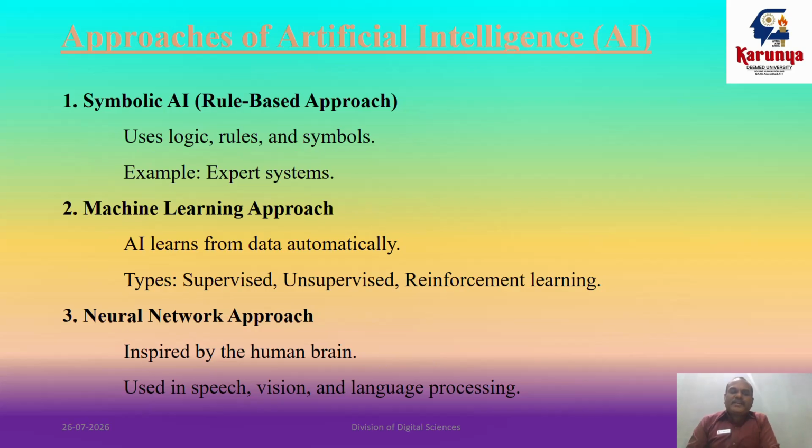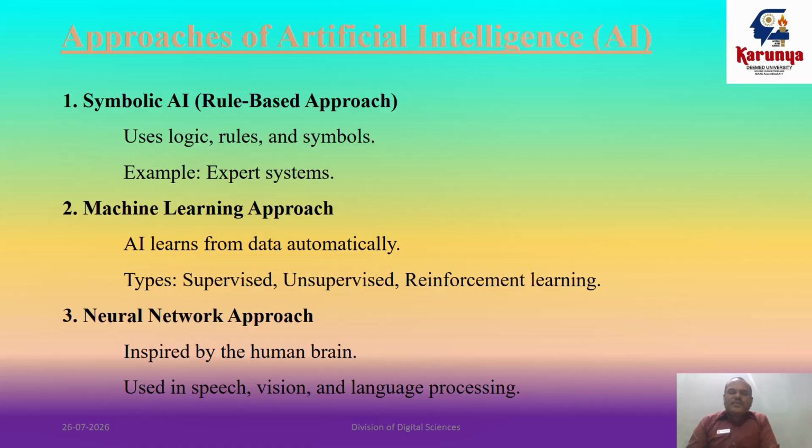That is symbolic AI. Then we are using the machine learning approach. Based on the machine learning approach, we have different types like supervised, unsupervised, or reinforcement learning. So in this machine learning approach, the AI learns from data automatically. That is the basics of machine learning. Then the third one is the neural network approach. This approach is inspired by the human brain. Normally the human brain is interconnected with different neurons. Similarly, a large number of nodes are interconnected with each and every one.